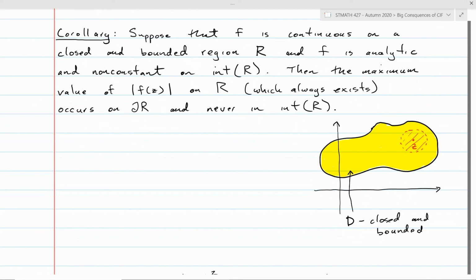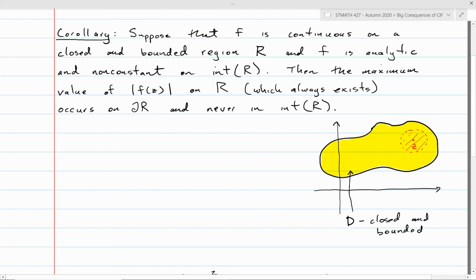So it says if you have a continuous function f on a closed and bounded region R, and you know f is analytic on and non-constant on the interior of that region, then first of all, we know that the continuous function on this closed and bounded region R has to have a maximum modulus that it attains somewhere in the set. But the maximum modulus principle guarantees that it can't happen on the interior. It happens on the boundary and never in the interior.